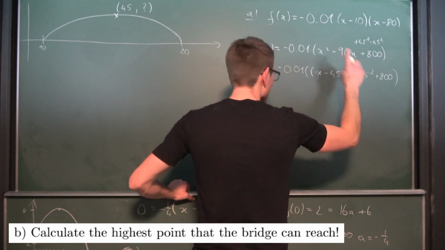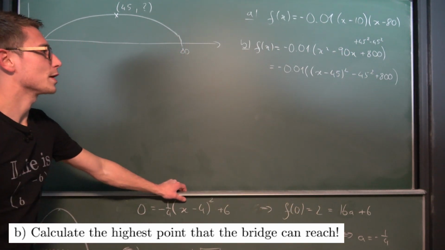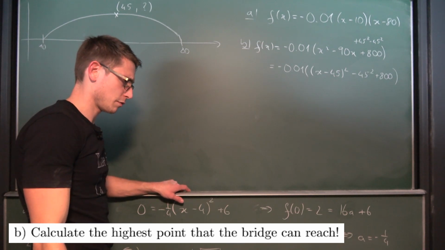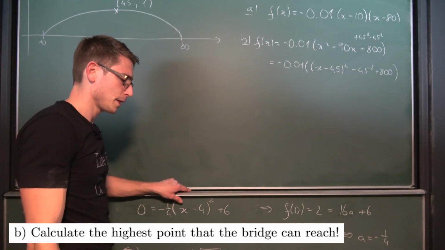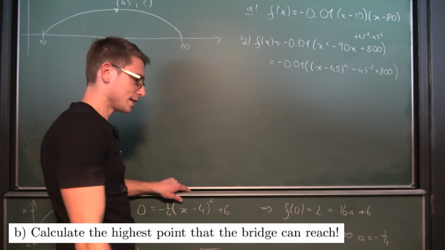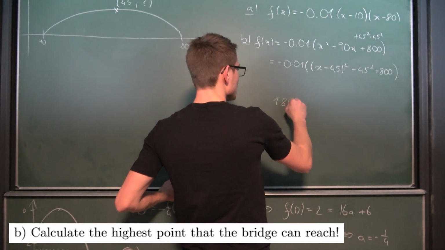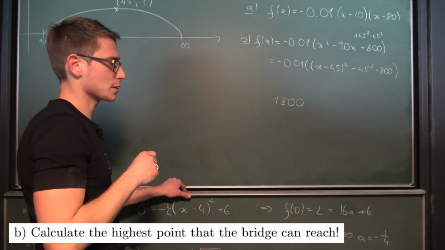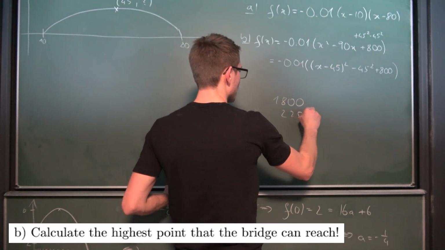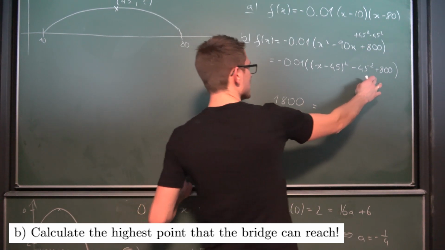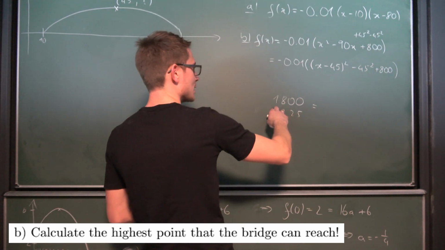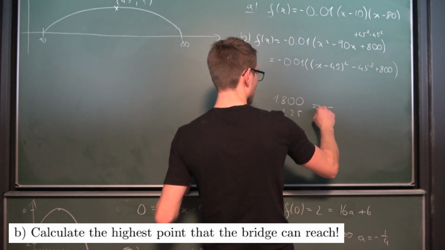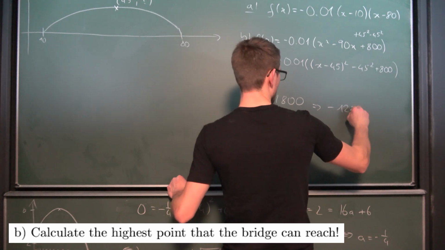So let's get this straight. 45 squared, that's 45 times 45, 40 times 45, 4 times 45. This is going to give you 160, 180, so this is 1,800. 5 times 45 is going to give you 225, meaning this overall is, if we have a negative sign at the front, so getting rid of this, negative 1,225.